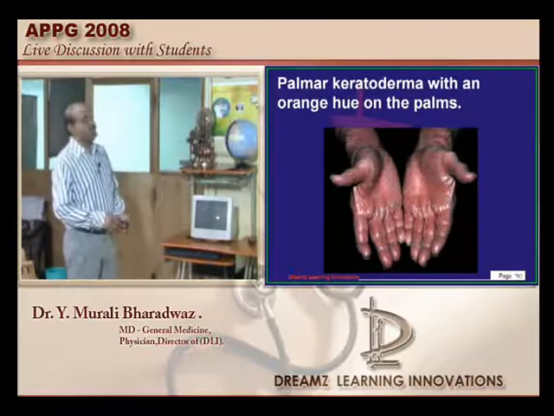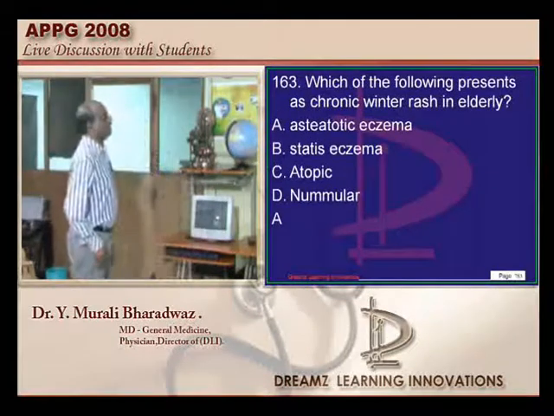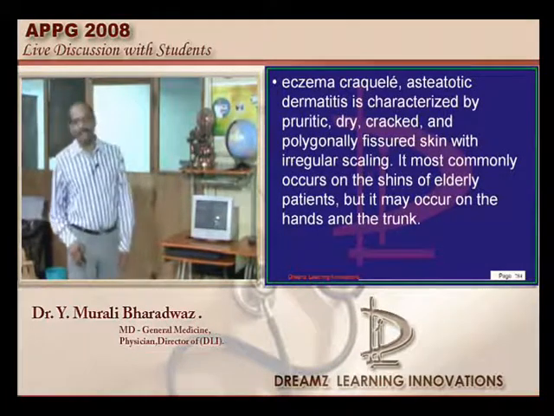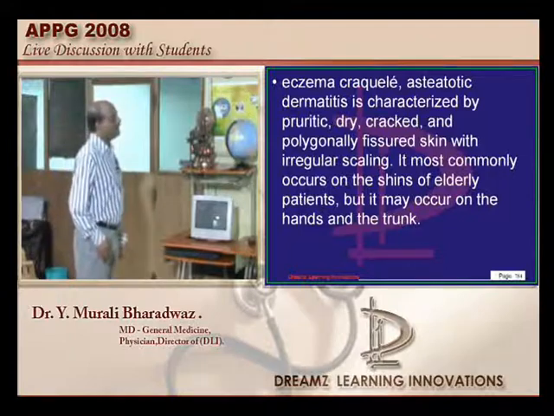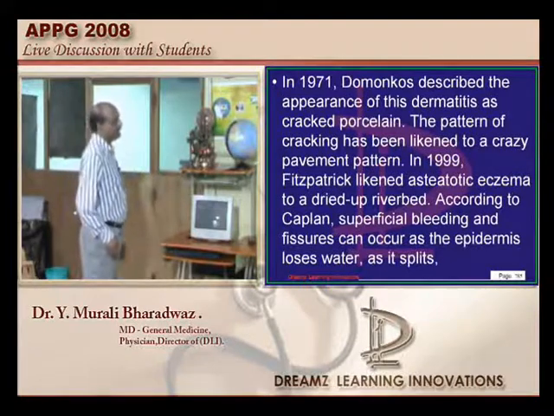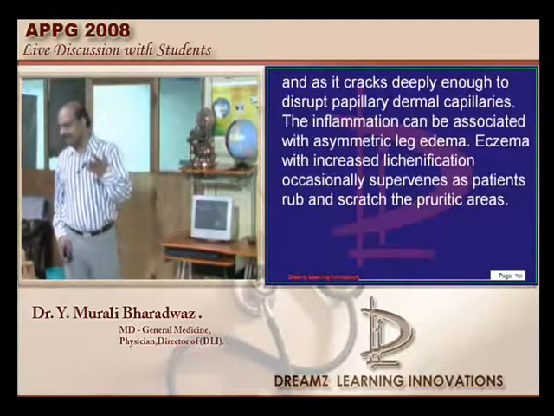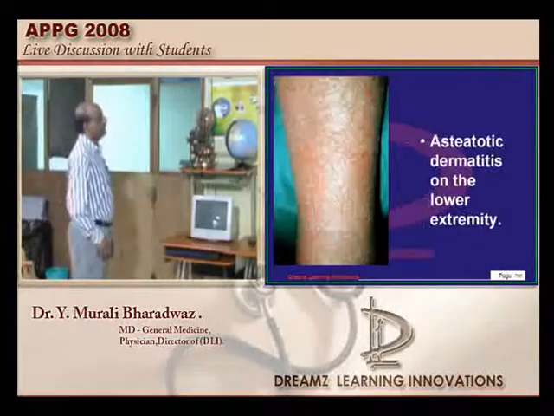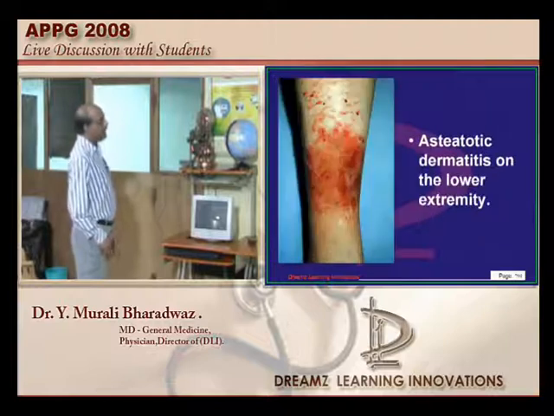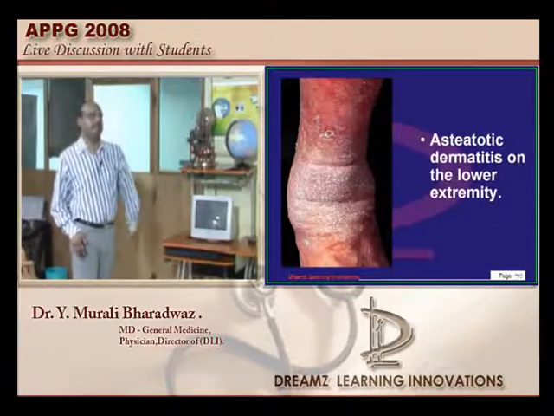you will remember. Now which is that chronic winter rash in the elderly people, it is called as. It is also called eczema craquelé, otherwise asteatotic dermatitis, which is pruritic. Dry scaly polygonally fissured skin with irregular scaling is what you have. It is more or less like a cracked porcelain-like appearance. Lower extremities, elderly people who are aging, who are dried out in the winter season is a classical presentation, is what needs to be remembered. This is how the asteatotic dermatitis on the lower extremity in an elderly man typically looks. Asteatotic eczema, winter season, is what you have to remember.